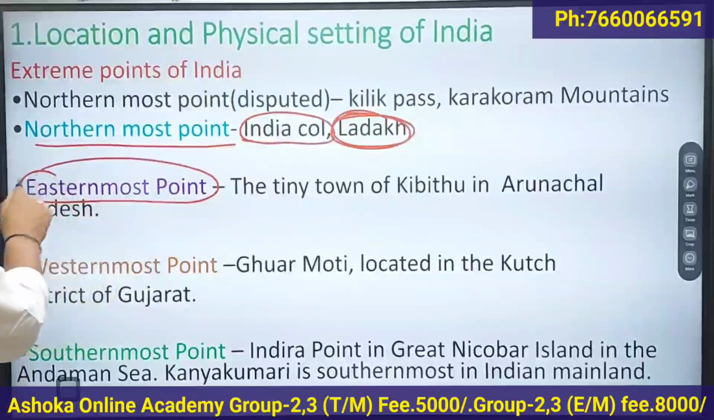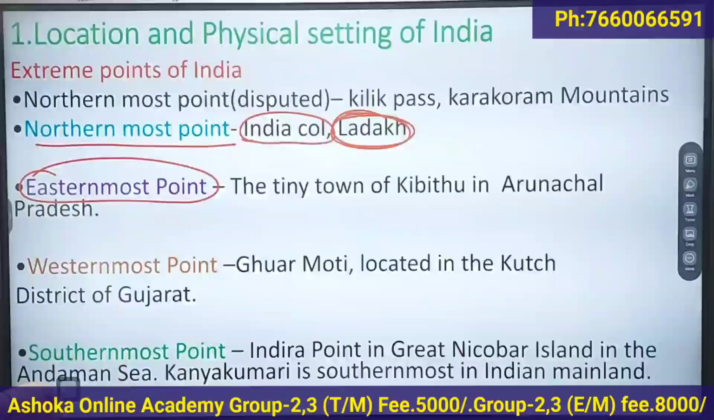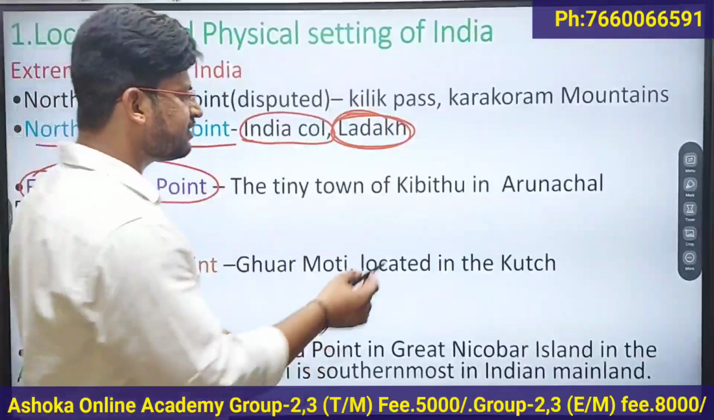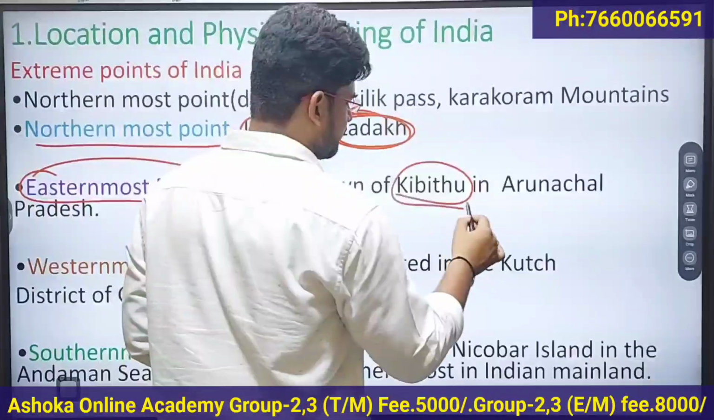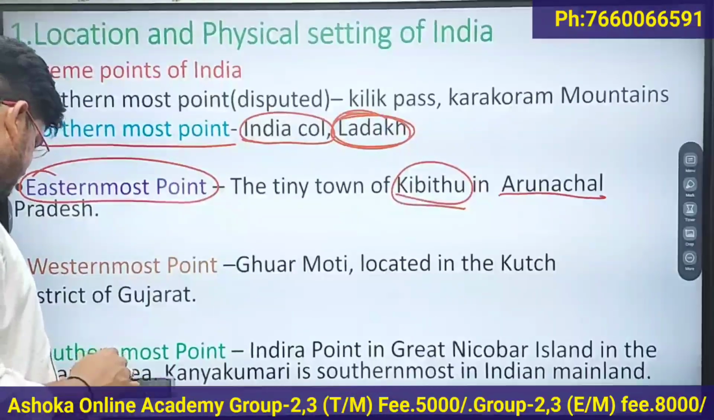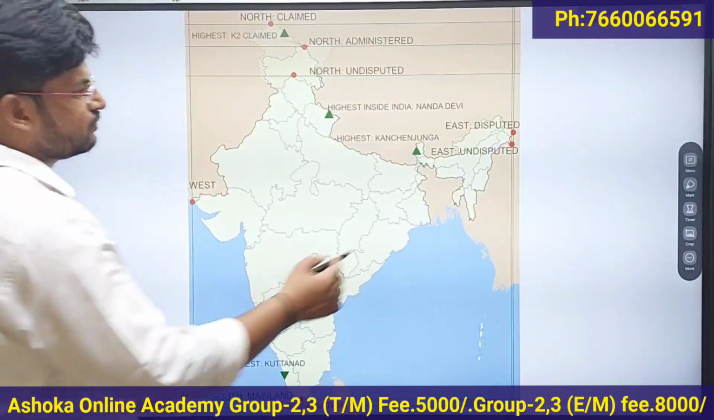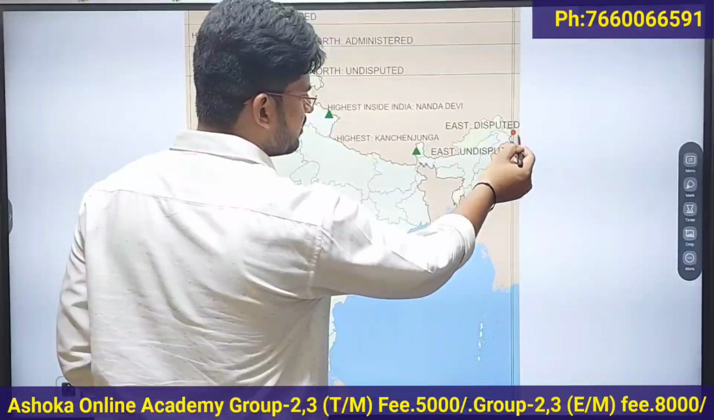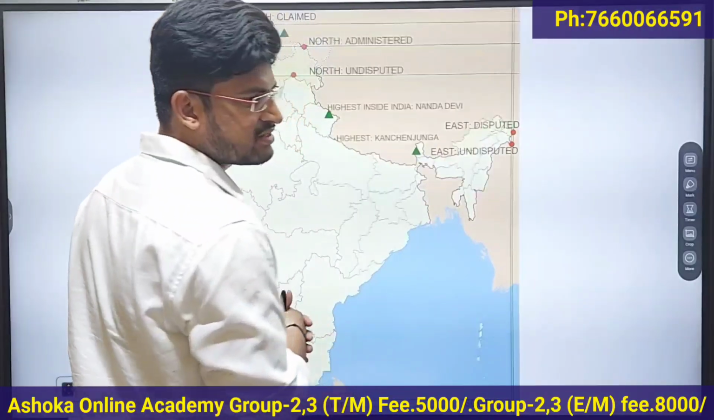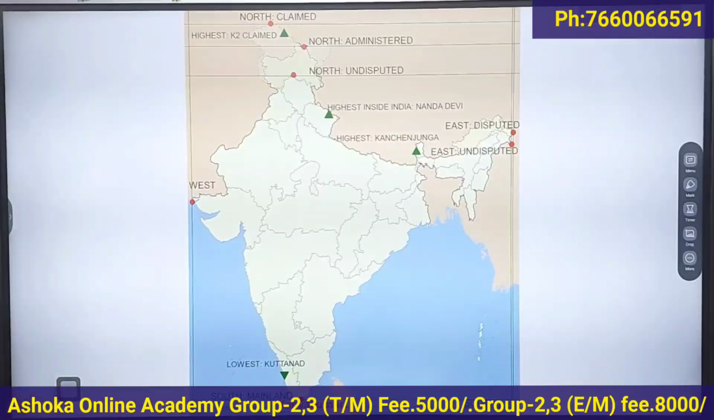Next, the easternmost point. The easternmost point is located in the tiny town of Kibitu in Arunachal Pradesh. The easternmost point of India is Kibitu, which is located in Arunachal Pradesh. Arunachal Pradesh is the easternmost state of India, and Kibitu is the easternmost place of India.